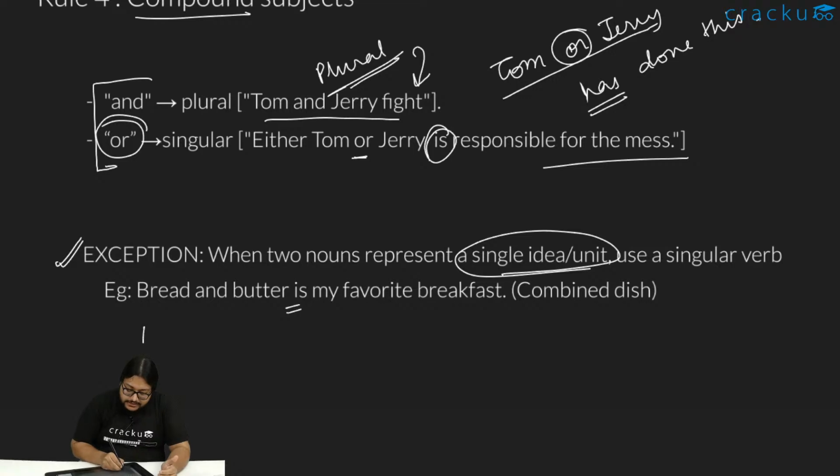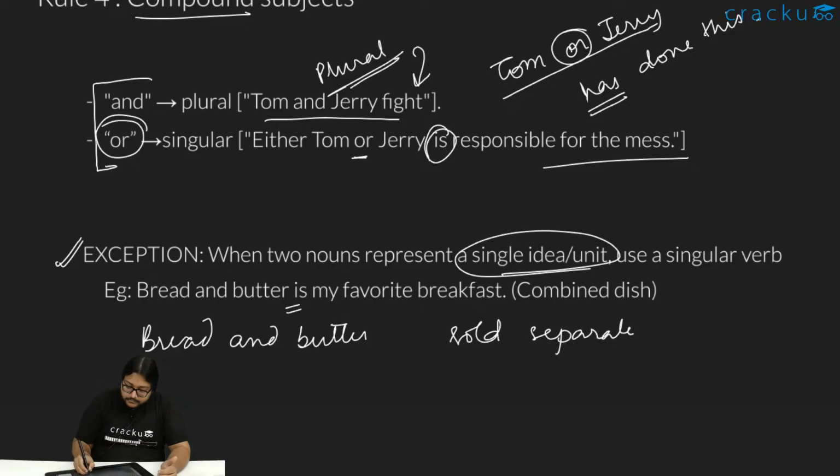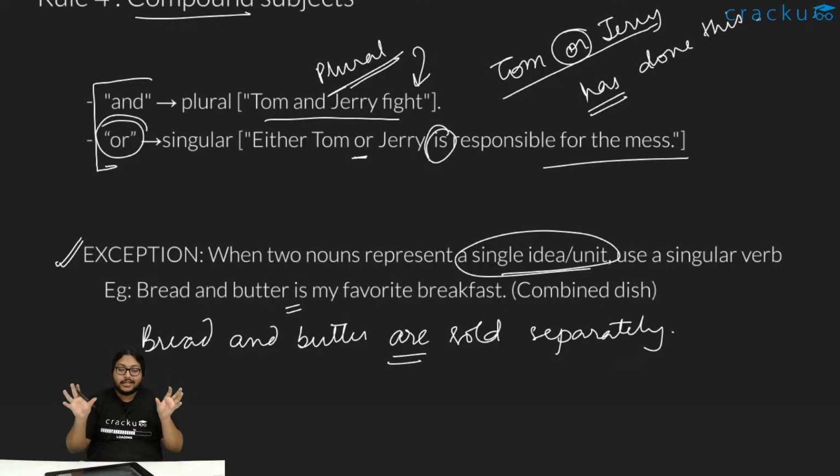However, if I had written something like bread and butter sold separately, clearly we are stating कि bread and butter are two separate things, they are sold separately. So तभी we will treat it as plural. Bread, butter, alag alag, different things, they are sold separately.